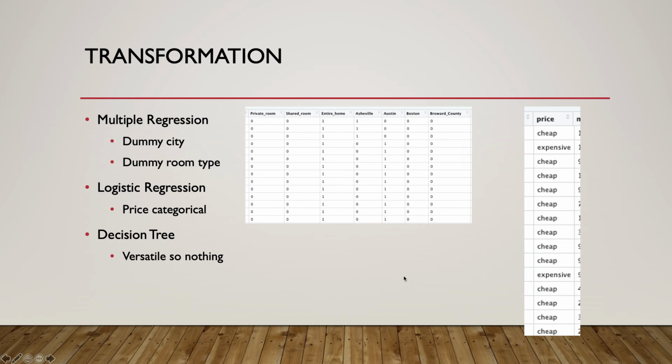So transformation was performed. For my multiple regression, I did dummy code for the city and the room type. For my logistic regression, I made the price categorical. And for my decision tree, there wasn't much to do, mostly because I had already done everything there would be, and also because decision trees are just versatile. They don't really need specific variables like that.